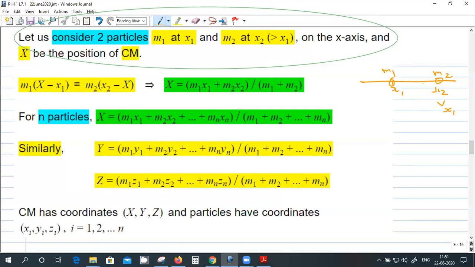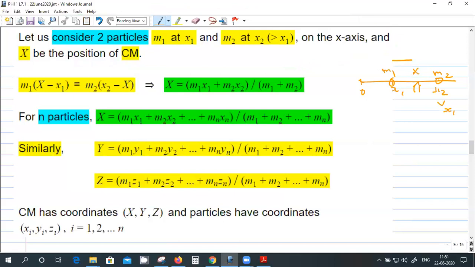Okay. So I have to find the position of center of mass. So center of mass will be in between somewhere. The center of mass should be such that the moments of the masses are same. So suppose the center of mass is at position x. From the origin, this coordinate is x1, and this coordinate is capital X. Then this length is x minus x1, and this length is x2 minus capital X.